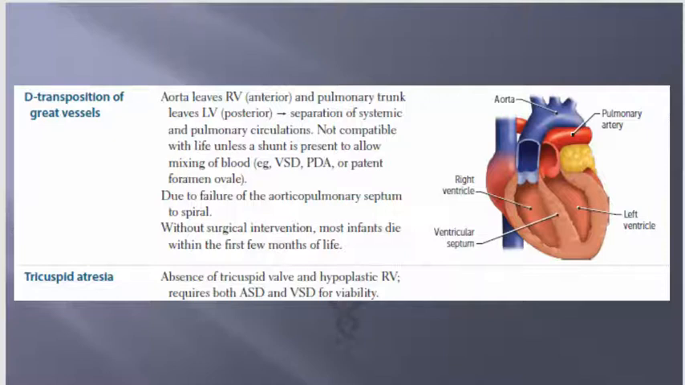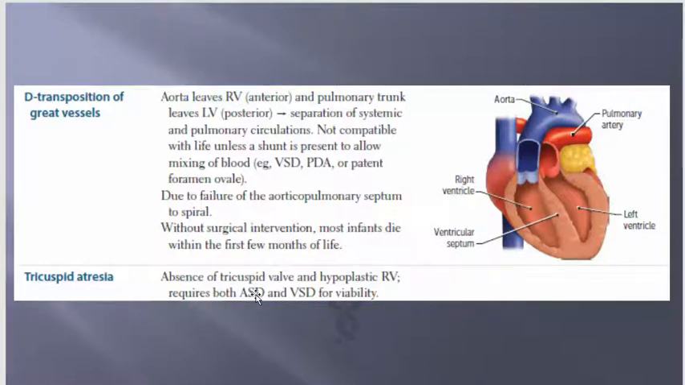The tricuspid atresia, this is where you have an absence of the tricuspid valve. That's a bad thing. Okay. And the hypoplastic right ventricle. All right. So again, the right ventricle. So you'll see right here, there is no tricuspid. It's missing. You still have the septum, but no valve. And requires both ASD and VSD for viability.